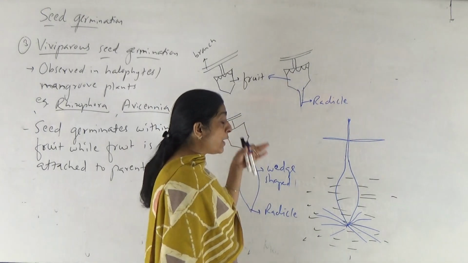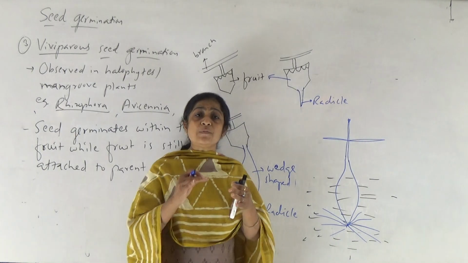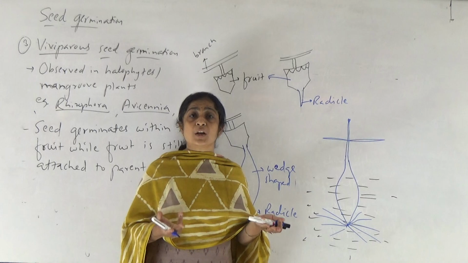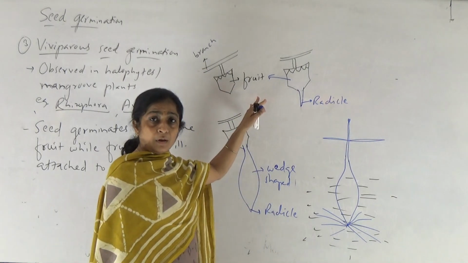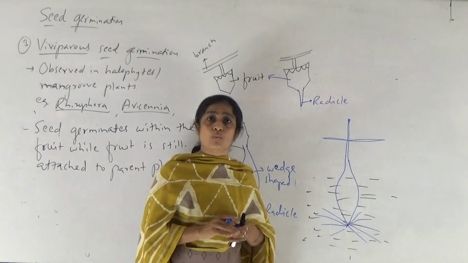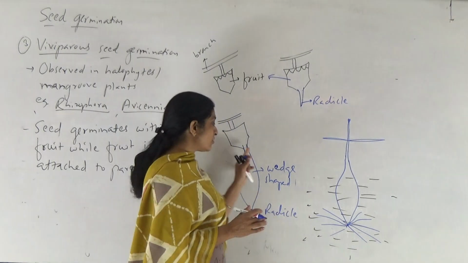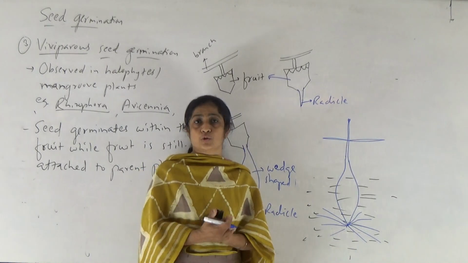So see how the plant develops a new mechanism of seed germination. Because if a seed falls in such saline marshy soil, the seed is not able to germinate. So maximum germination occurs within the fruit, then the structure becomes heavy in weight, then it may fall on the ground and land on the soil in a straight way. Now by then the structure is strong enough to bear the salinity in the soil.